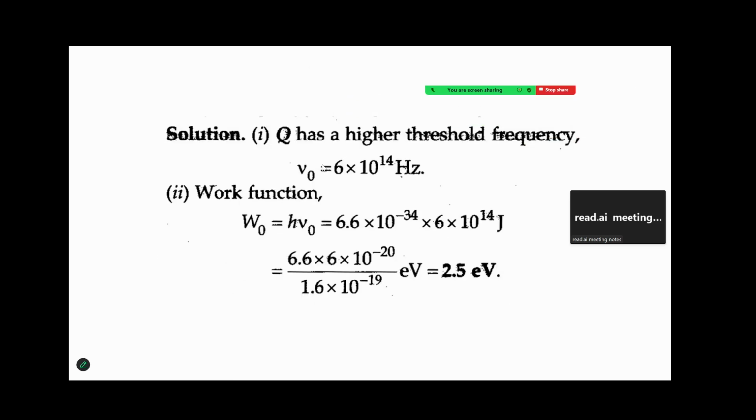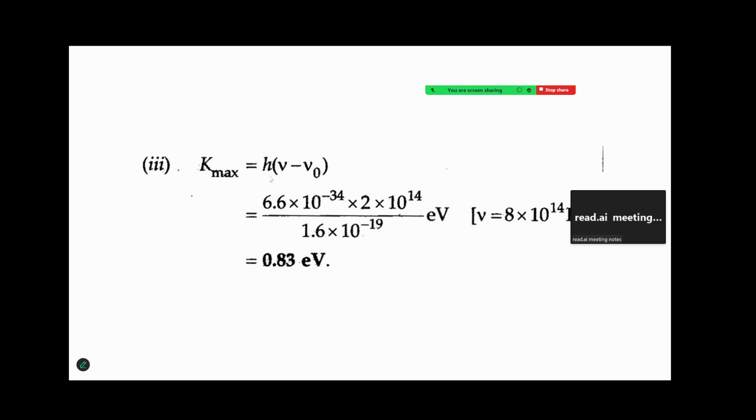So we know that this is the threshold frequency of Q. Its work function will be h into this. This will be in joules. To convert it, you have to divide by 1.6. 2.5 is the stopping potential. Using maximum, we'll get h mu minus h mu 0.